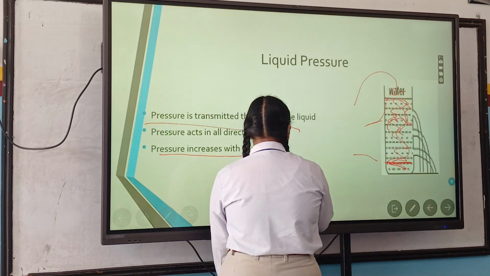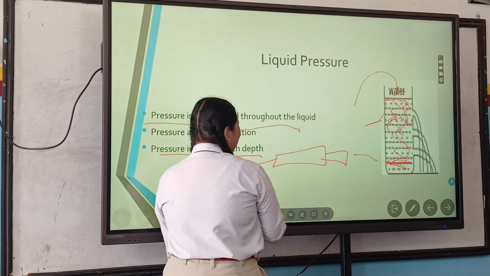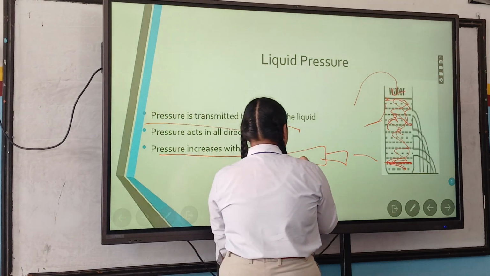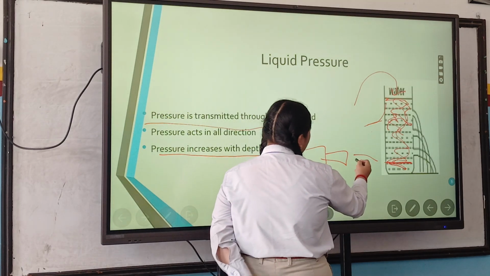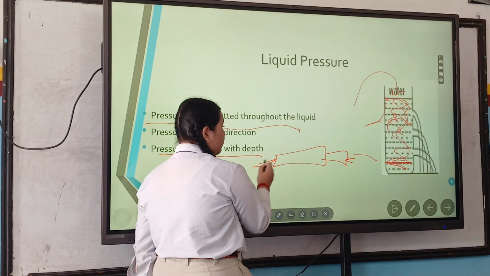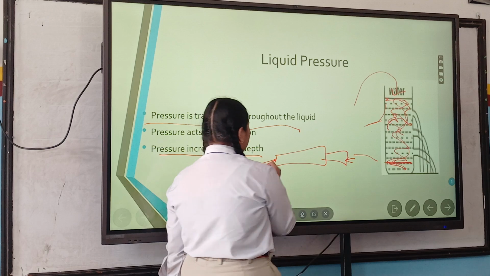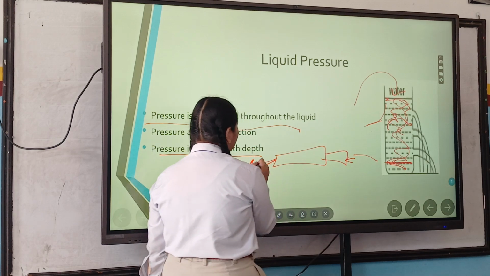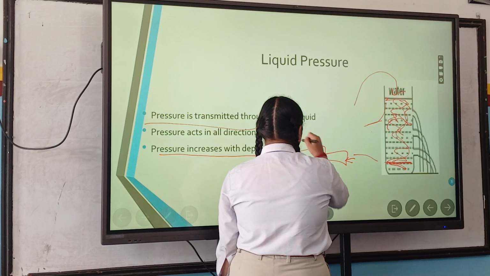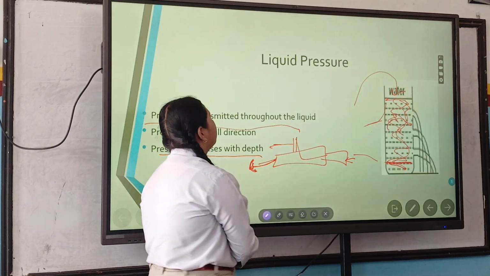Let's take an example. A syringe is here. If we put force over here, the water comes out from here, right? But if we block this end and put a hole over here, the water can come out from this too. So that means the pressure has no direction.